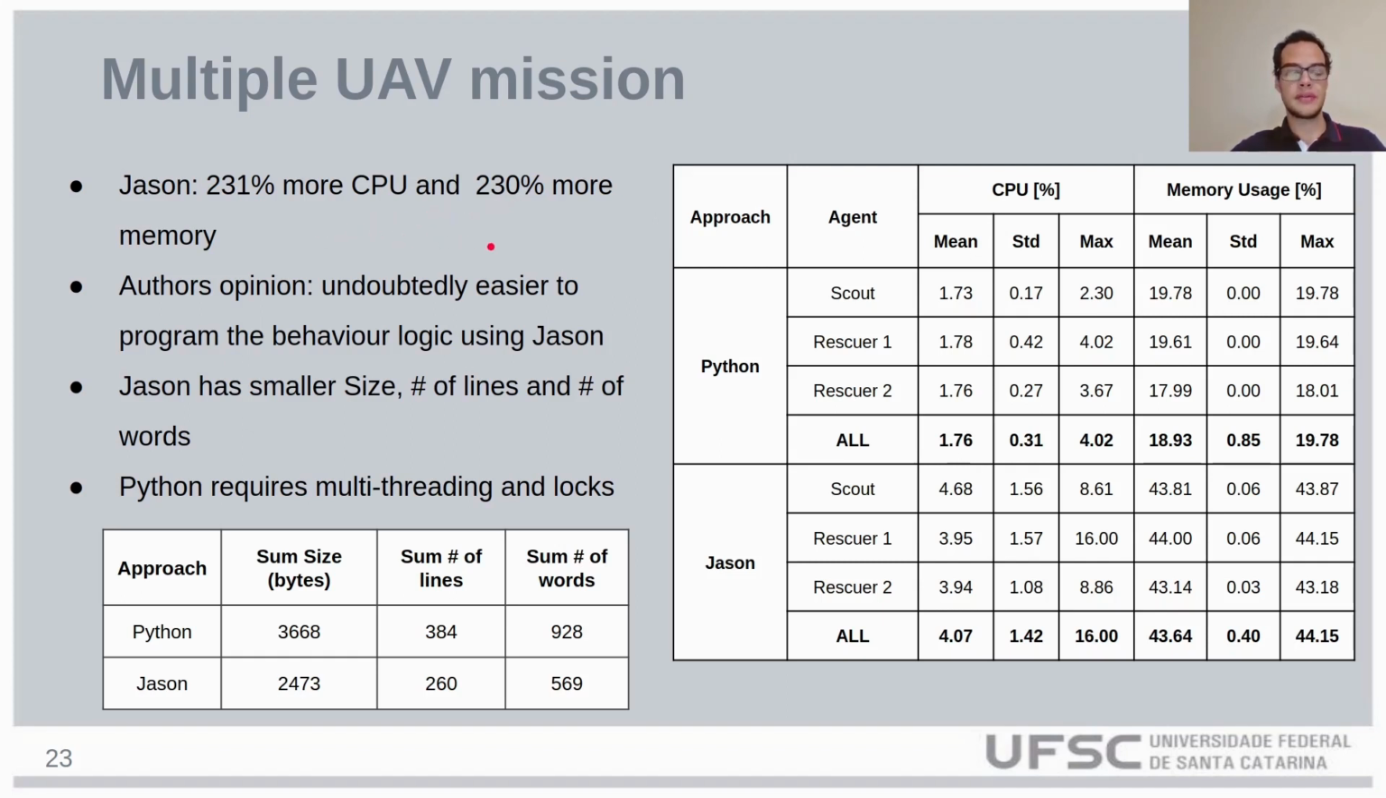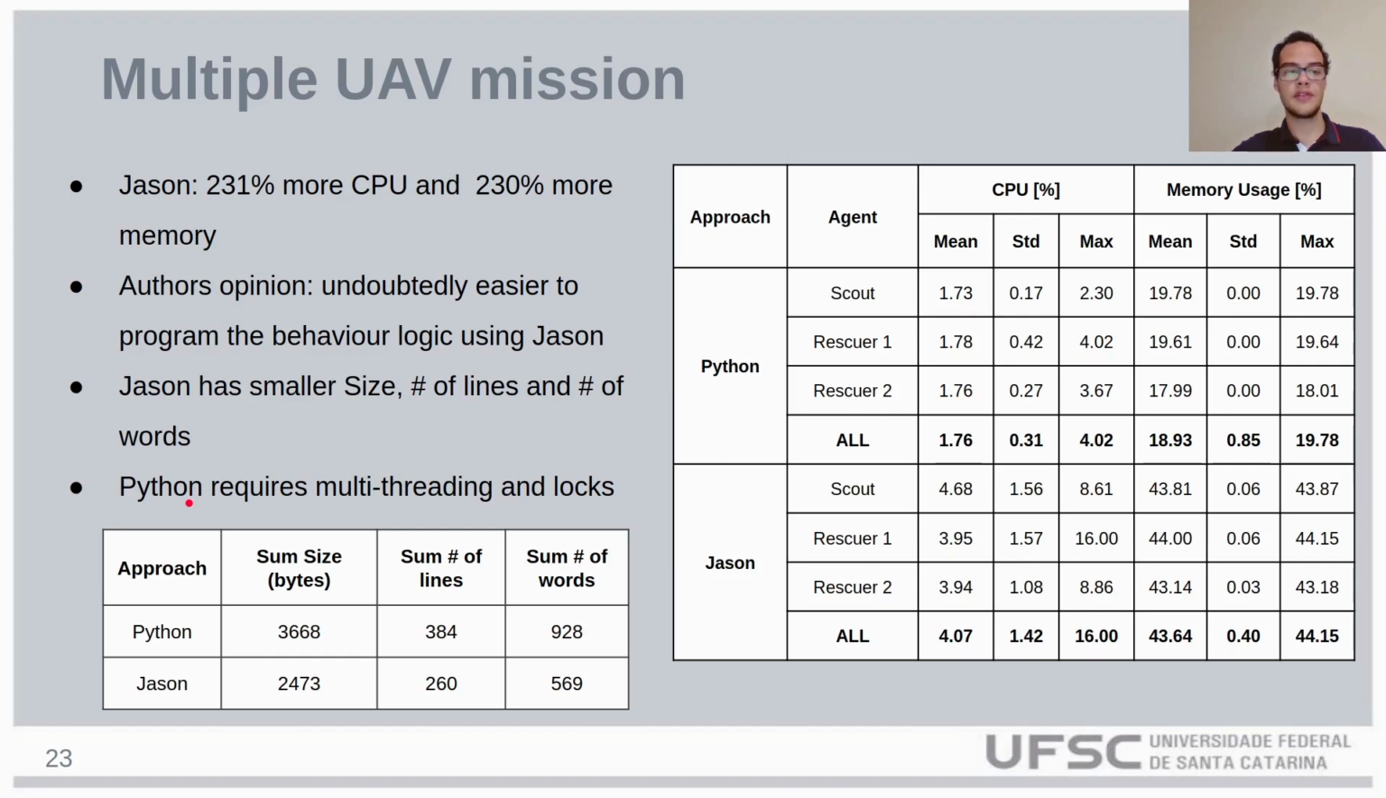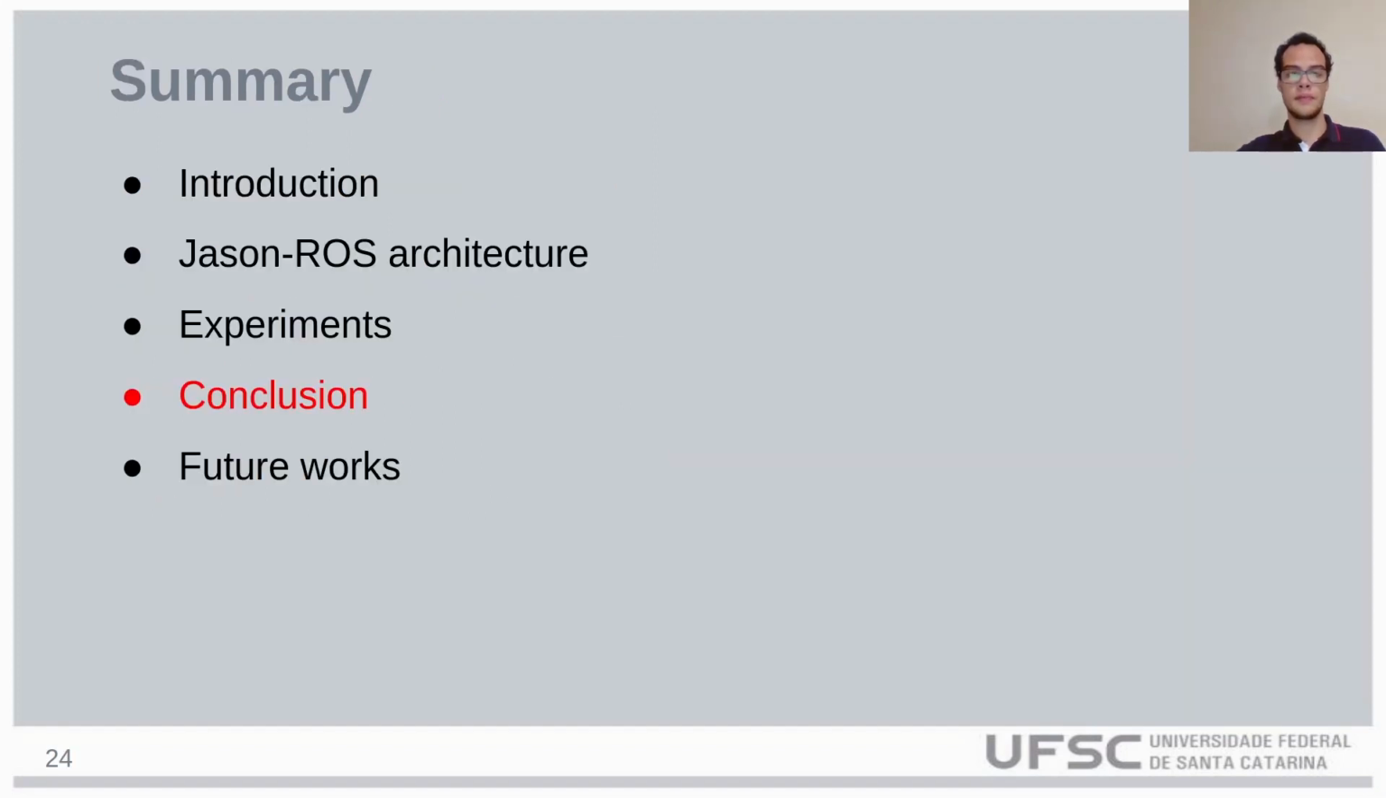In our opinion, it was undoubtedly easier to program the behavior logic using Jason, but again, we collected some metrics to support that idea, such as the size of the programs, the number of lines, and the number of words. And once again, Jason had a smaller number of lines, a smaller number of words, and a smaller size. Another disadvantage of Python is that it required multi-threading and locks, which made the programming more complex.